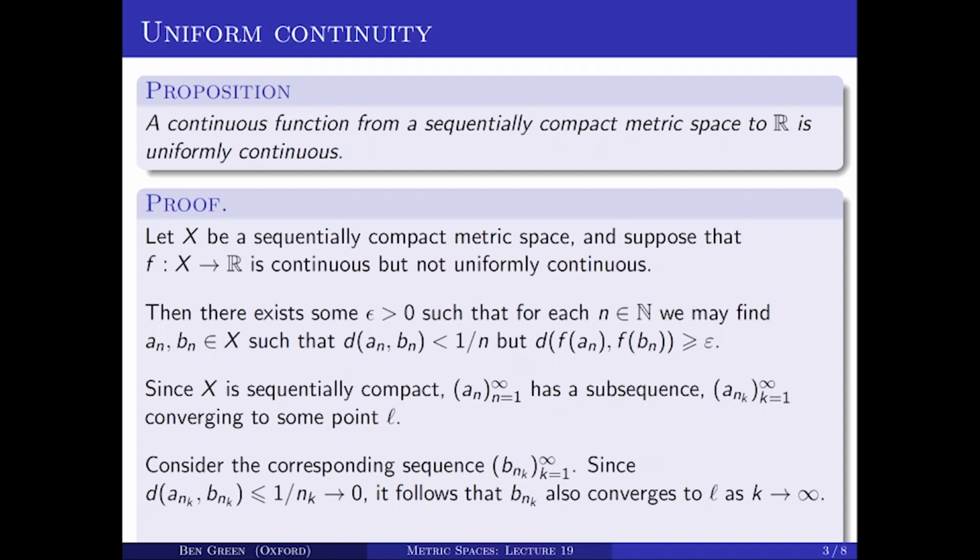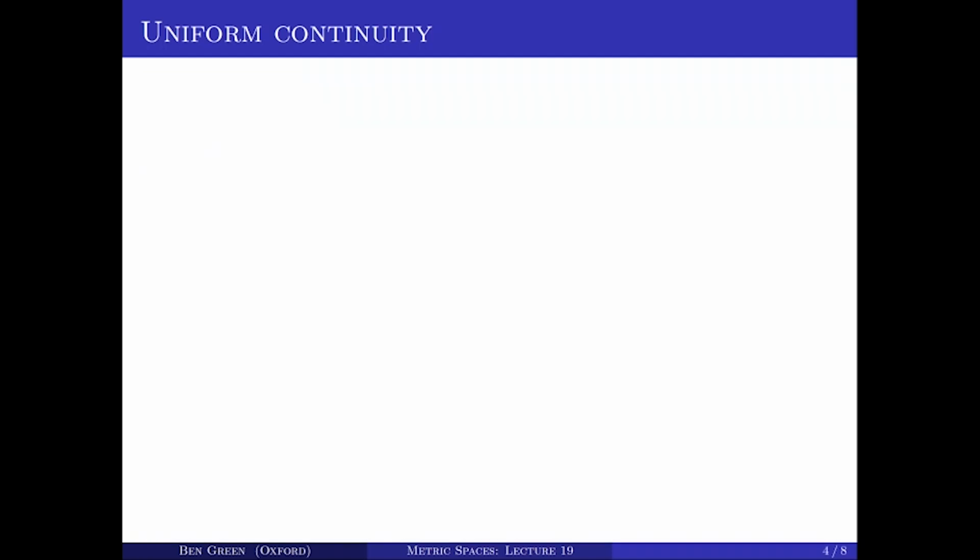So the distance between A sub n sub k and B sub n sub k is by definition less than 1 over n sub k, and that tends to 0 as k tends to infinity. So in fact, B sub n sub k does converge to L, the same value of L, as k tends to infinity. Okay, let's continue with the proof.